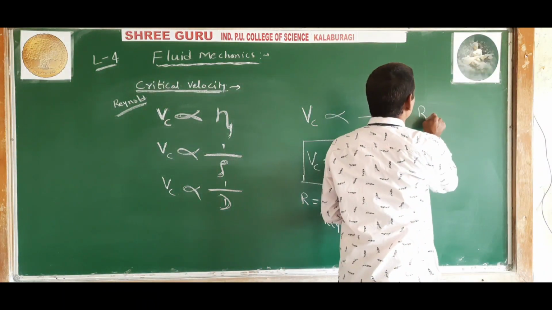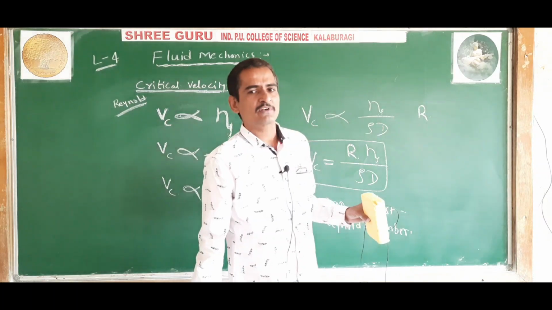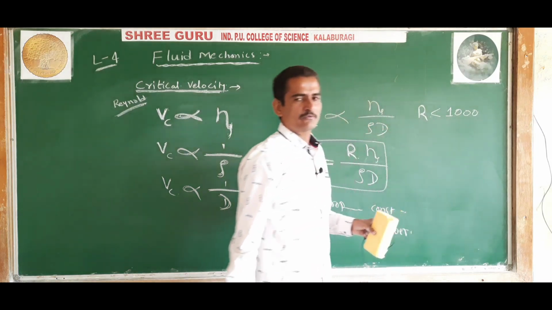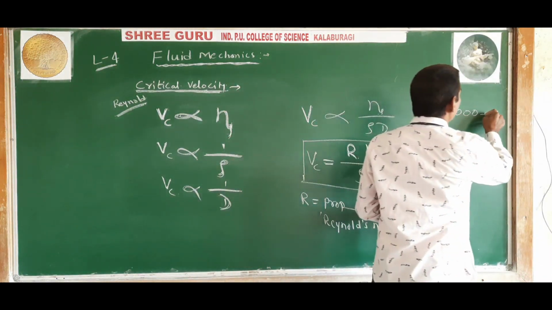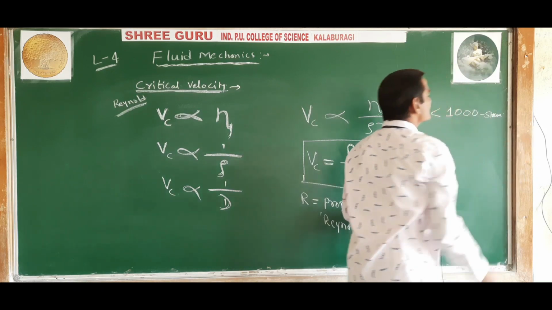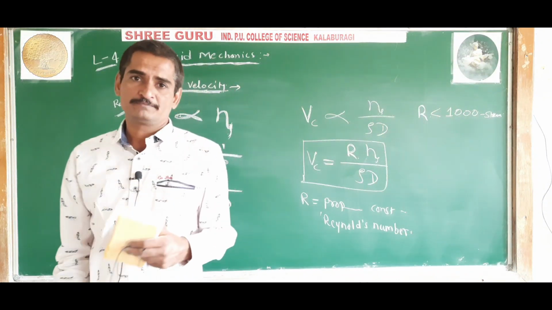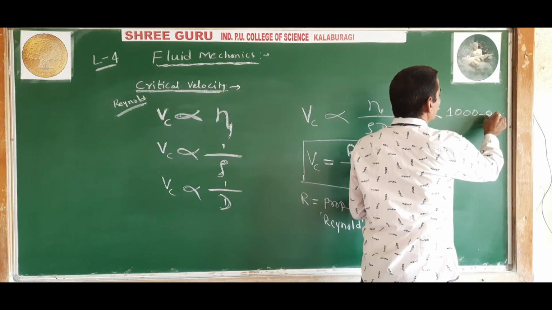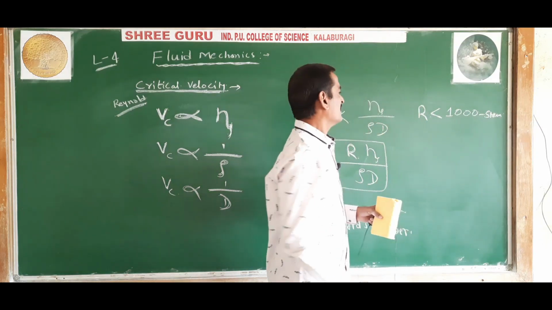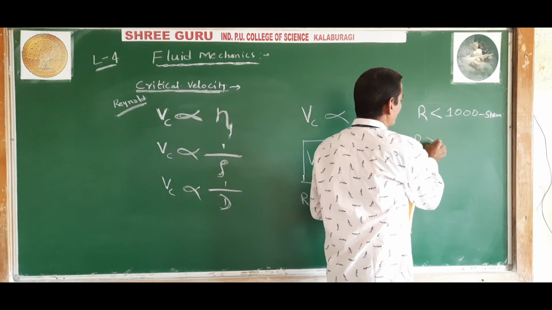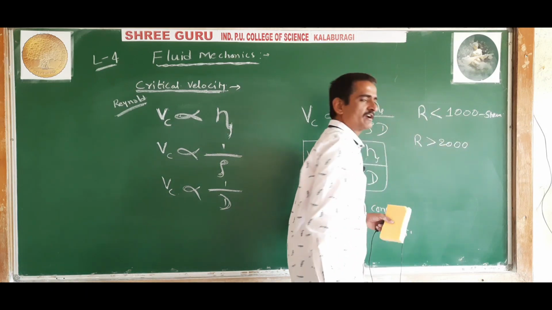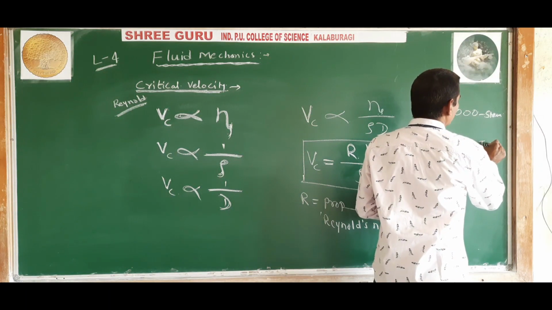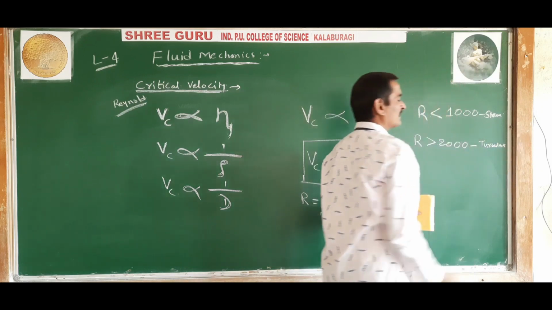If the value of Reynolds number for a fluid flow is less than 1000, then the flow of liquid is said to be streamlined. If the value of Reynolds number for a flow of liquid is greater than 2000, then the flow of liquid is said to be turbulent.